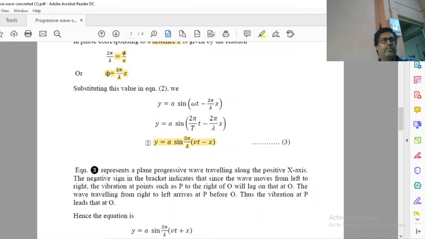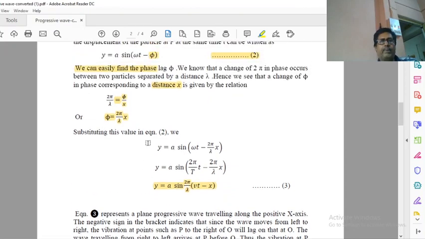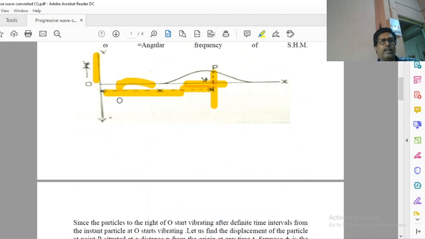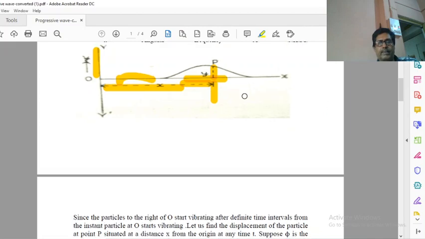Here we assume, as in the figure it is clear, that the disturbance is traveling along the positive x-axis.